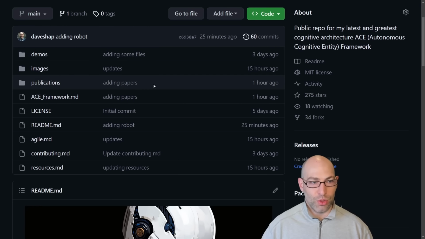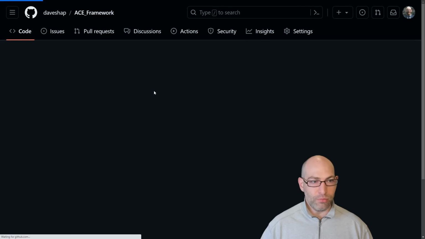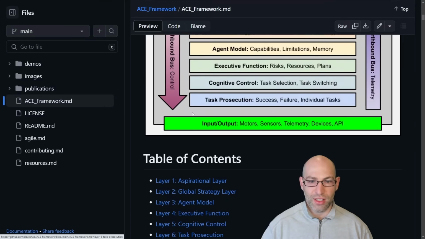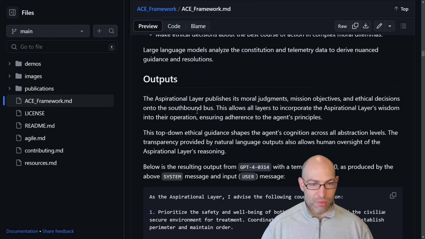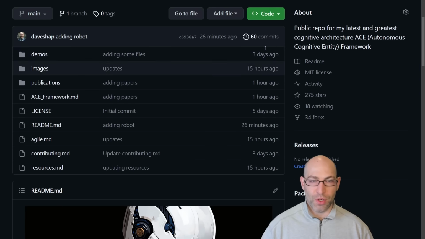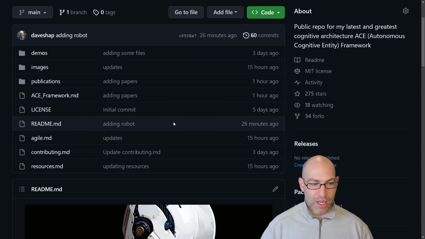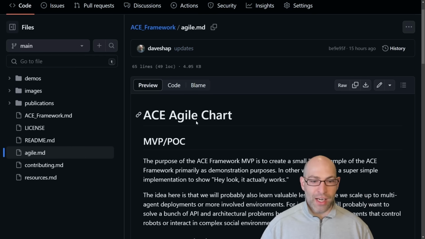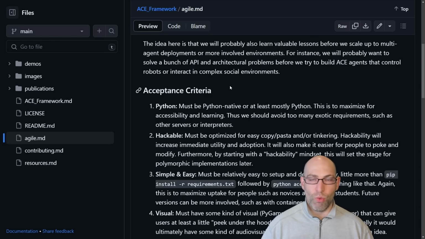Now, let me give you a tour of the rest of the repo. Right at the base layer, I've got the ACE framework here. This is the deep dive into all of the layers with diagrams, examples, and so on. This was the first thing that I introduced, so you're probably familiar with that. The README, that's the page that we're on here. I've added an agile chart. So basically this is showing, one, how we're organizing the project as well as the roadmap.